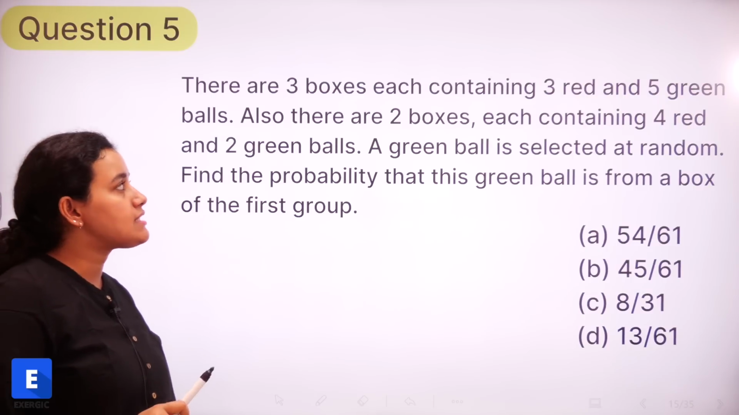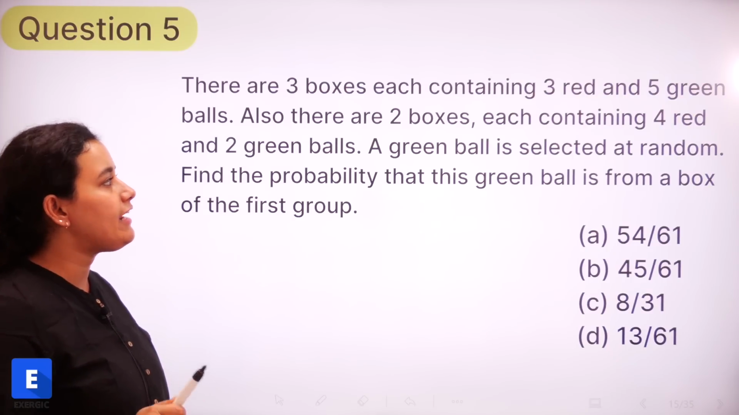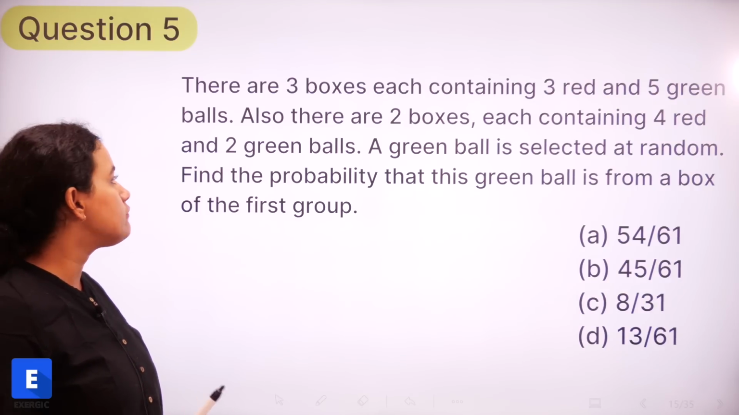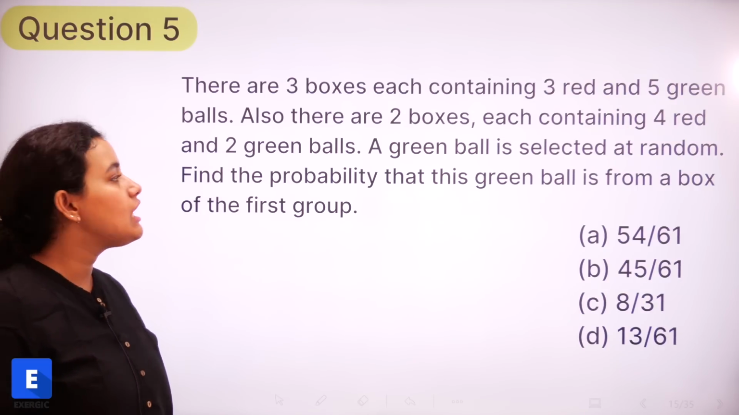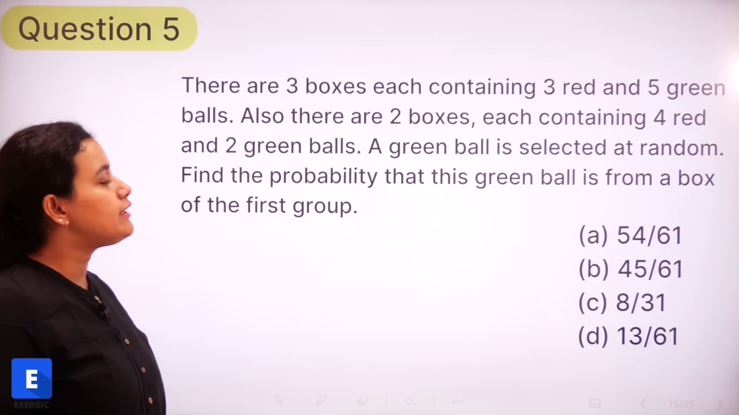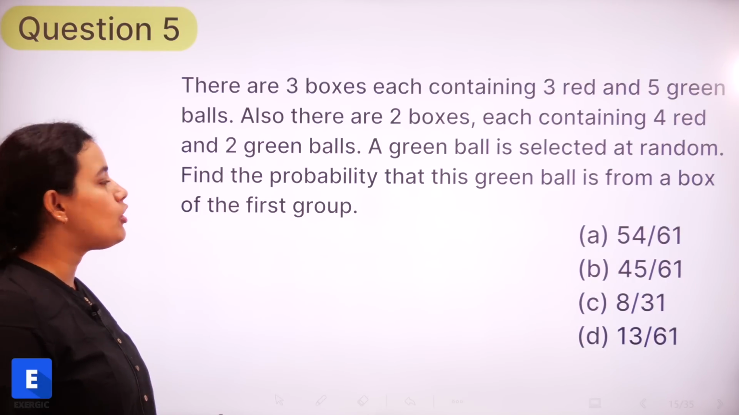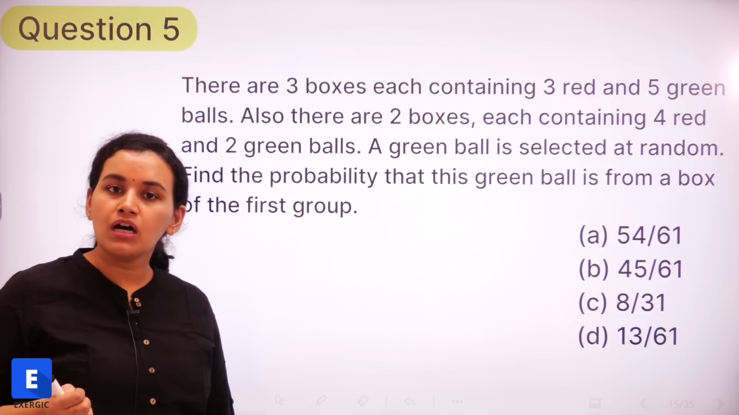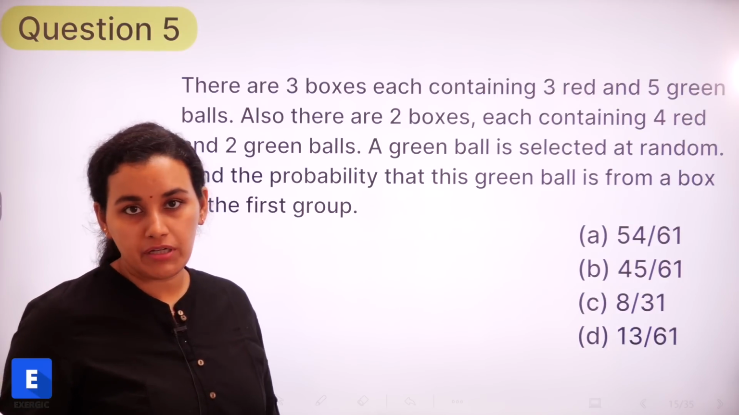There are 3 boxes, each containing 3 red and 5 green balls. Also, there are 2 boxes, each containing 4 red and 2 green balls. A green ball is selected at random. Find the probability that this green ball is from a box of the first group. So, this is what we call the conditional probability, right?